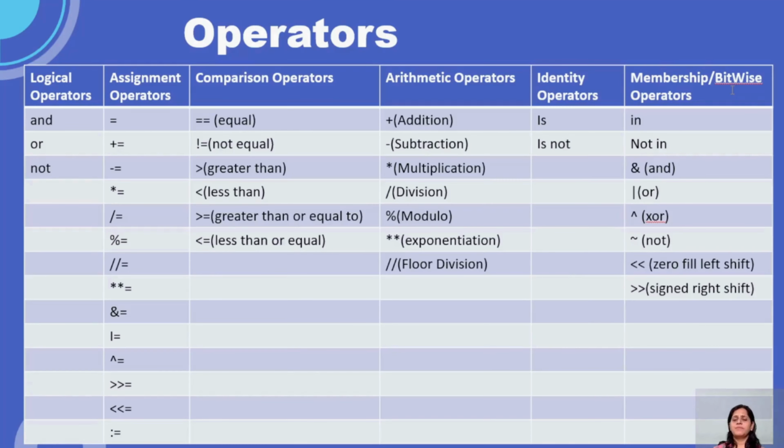Then we have arithmetic operators, which are nothing but plus, minus. We will understand these examples. I'm just showing you through this slide so it makes sense to you, guys, before going ahead to the coding part. These are identity operators, is not. These are the membership or bitwise operators. We will understand these parts, guys.